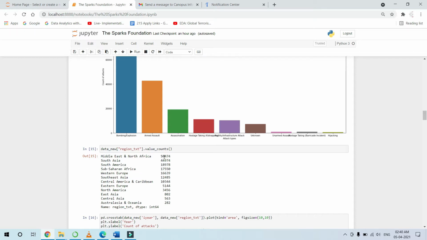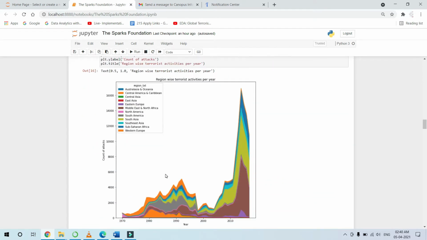The figure shows 50,474. Now coming to the cross-tab data, this shows the regions which faced attacks based on the years. As we can see here, the brown part indicates the Middle East and North Africa region.